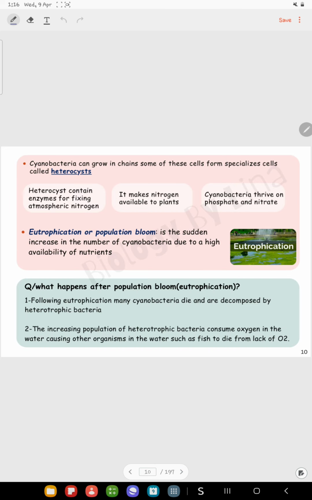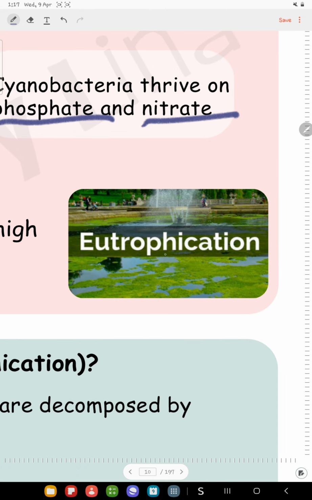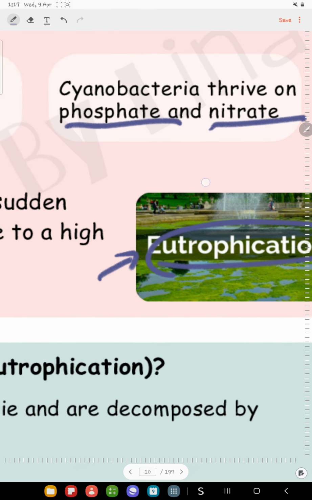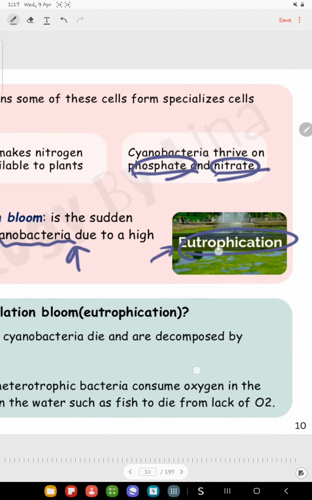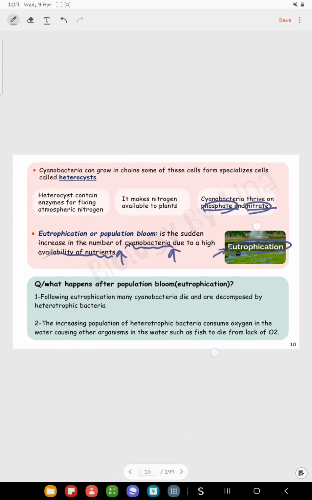And if the number of these bacteria, cyanobacteria, increases in the water, for example, due to a high amount of nutrients, which are phosphate and nitrate, this can lead to a phenomenon named eutrophication or population bloom. So, what is eutrophication or population bloom? It's a phenomenon which happens by increasing the number of this type of bacteria, the green bacteria named cyanobacteria. Why do these bacteria increase in water? Because of the increased amount of phosphate and nitrate in the water. And this leads to the phenomenon named eutrophication or population bloom.